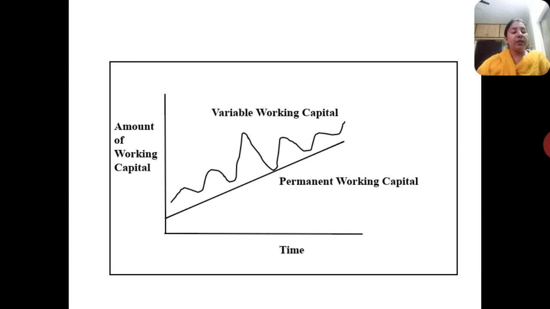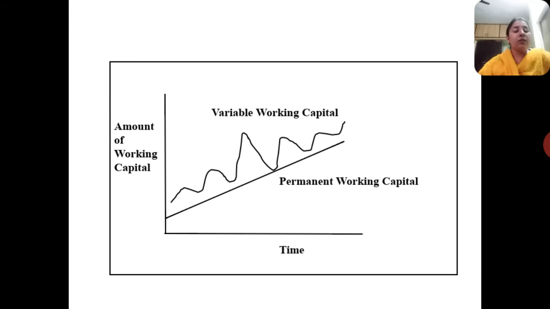So permanent working capital can change, but in a fixed ratio as per the growth of the organization. But again, you can see the variable working capital is fluctuating with time. It is increasing and decreasing.